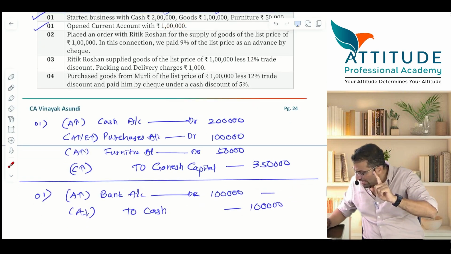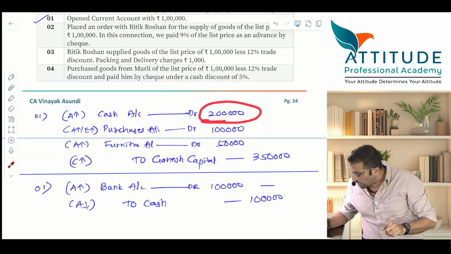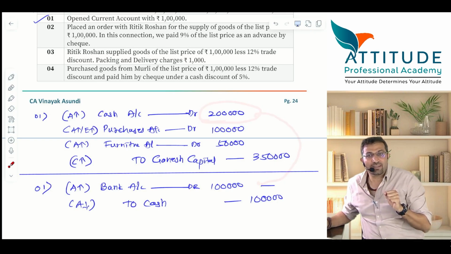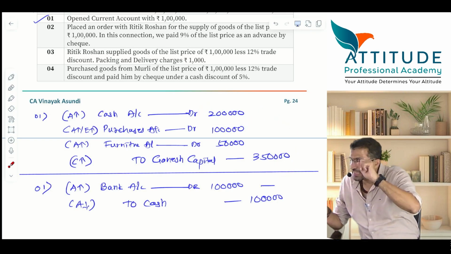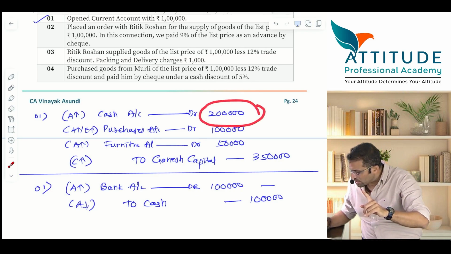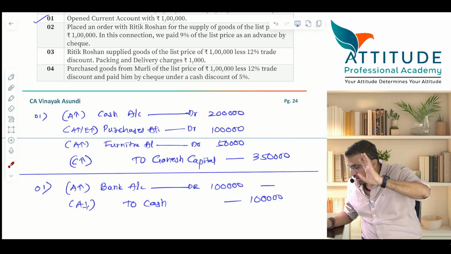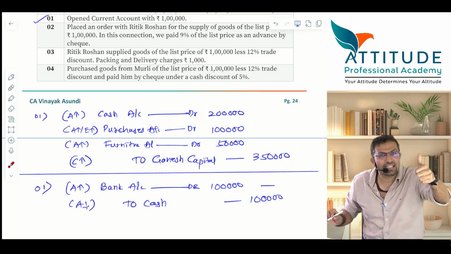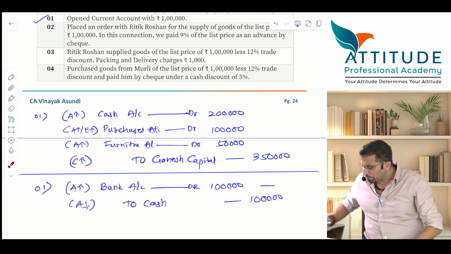Why will this be wrong? Reason is, cash you have brought in the business, how much? How can you deposit 3 lakhs into the bank? So there's a link. So you have to understand that link. You be very, very careful with this. Is that clear? When cash brought in the business is 2 lakhs, you can open a bank account maximum to the extent of how much? 2 lakhs. Not more than 2 lakhs. Is that clear? So the question is in line with this thing. Logic. Is that clear? Next.